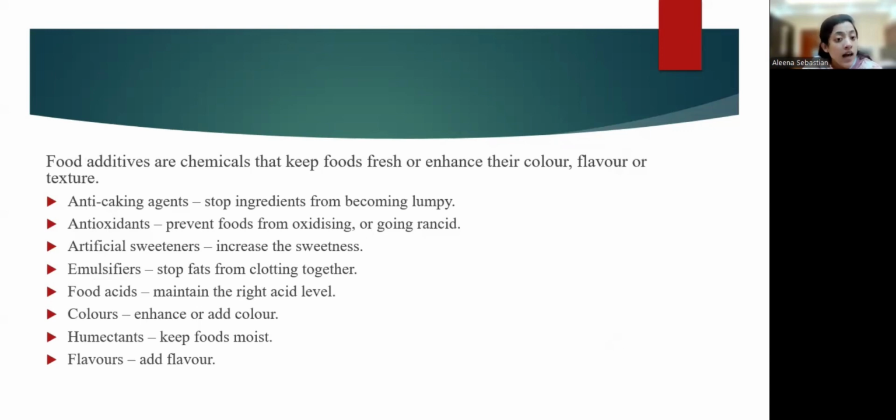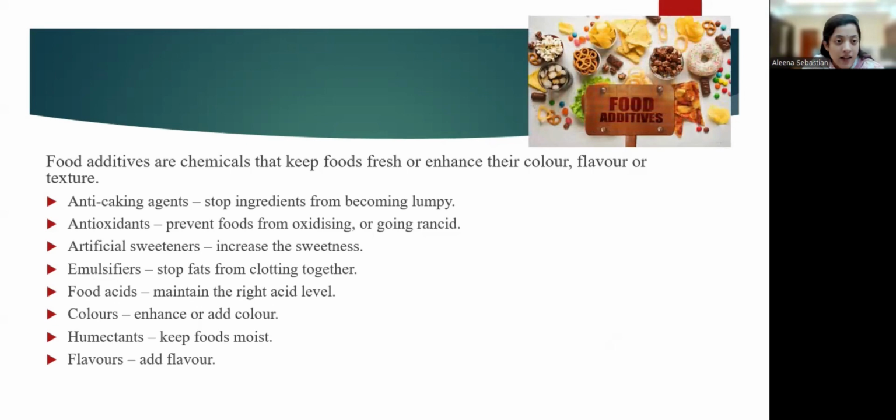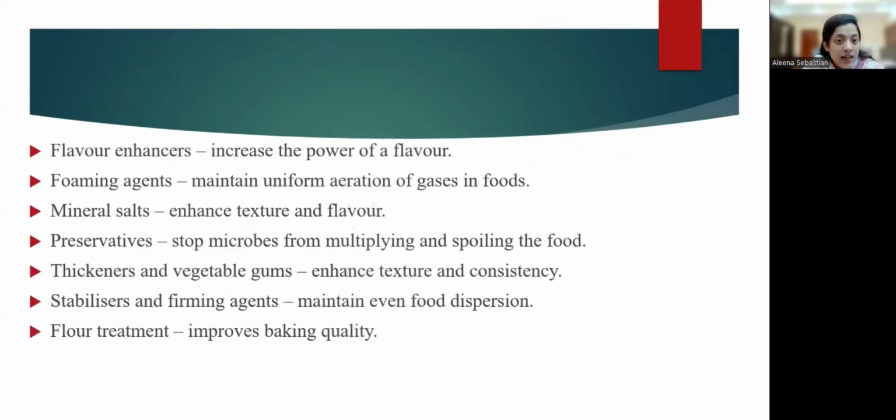Colors enhance or add color, and nowadays we know kids are more attracted to colored chocolates and colored foods, and it's actually very pleasing to see, isn't it? But all these things add up to serious health issues that we don't know about. Humectants keep the food moist. Flavors add flavor to the food, and the list goes on like that. Flavor enhancers increase the flavor. Foaming agents maintain uniform aeration of gases in food.